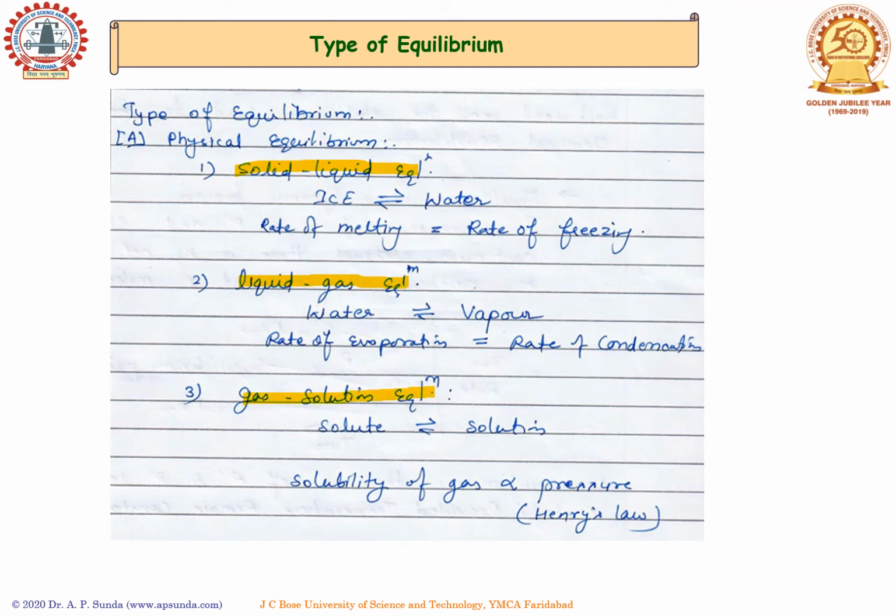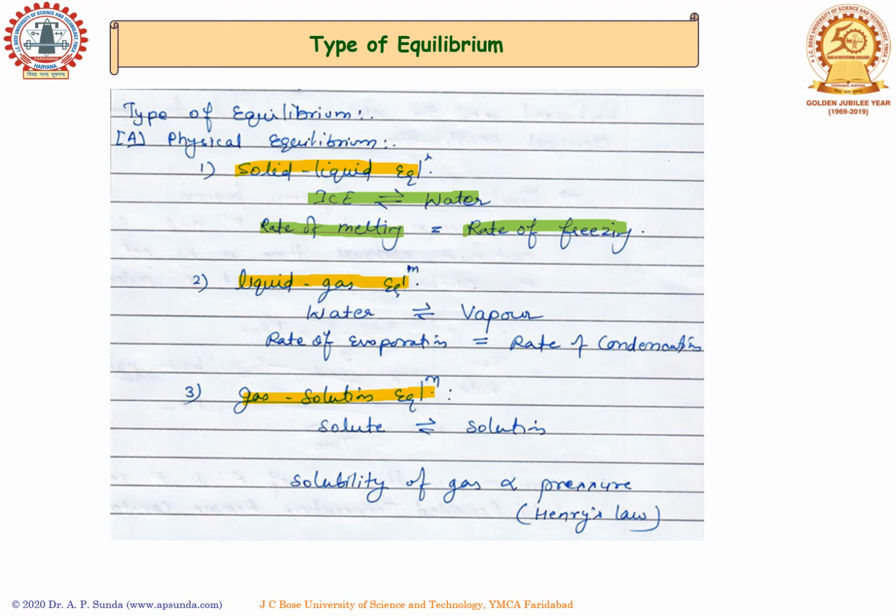If we take a simple example of ice and water as a solid-liquid equilibrium, we can find that at the equilibrium position, the rate of melting of the solid phase ice is equal to the rate of freezing of liquid water.